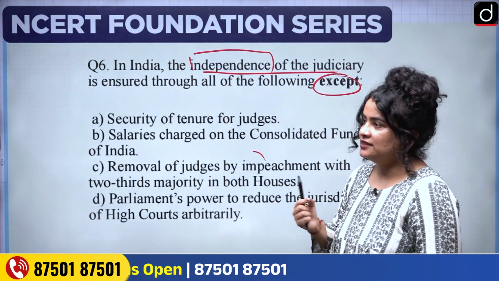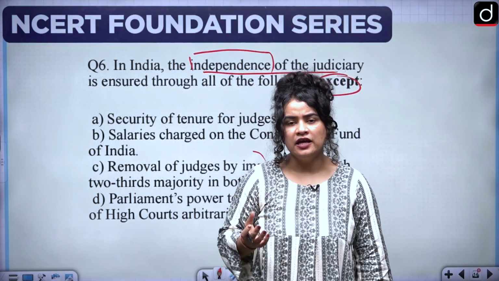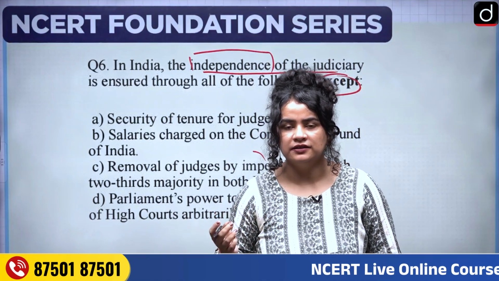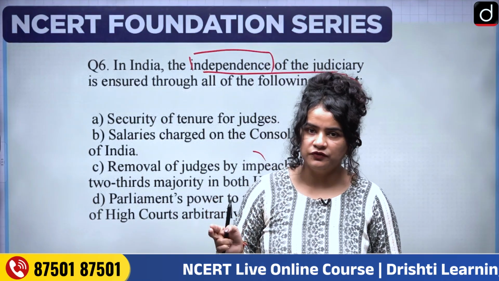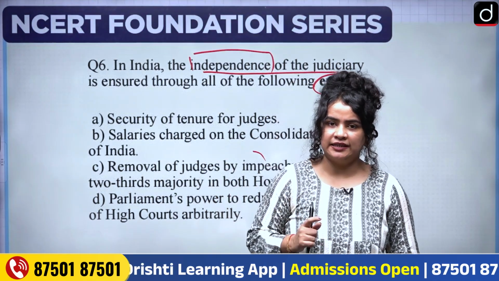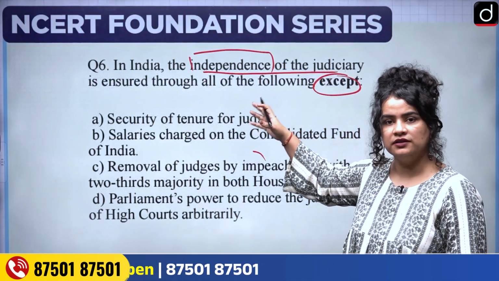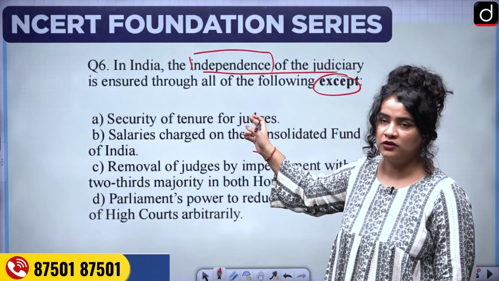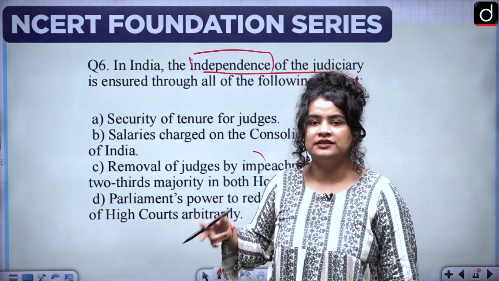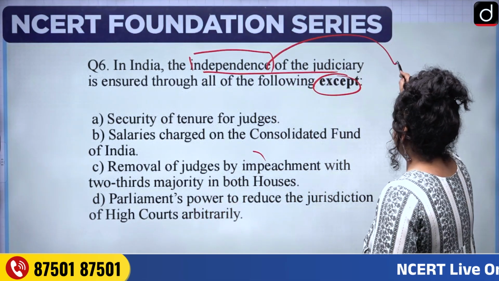Now, see, we discussed 5 questions yesterday wherein we discussed the functioning of the 3 institutions, the 3 pillars. But yesterday we discussed only 2 of them, which was the legislature as well as the executive. Today, we are going to focus on the third organ, the third pillar of a democracy, which is the judiciary. But let's first try to understand what independence of judiciary or an independent judiciary means.